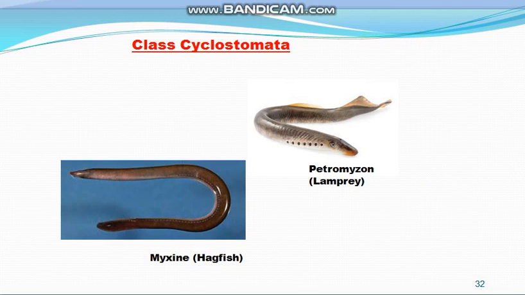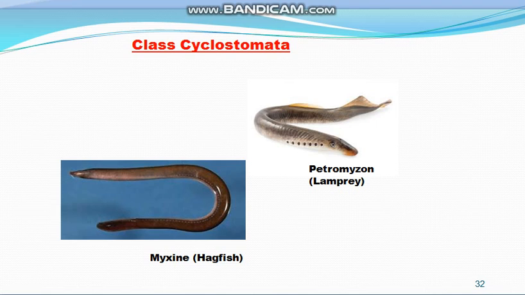And what are its characters? All members are ectoparasites. Ectoparasites means they are parasites on the external body of the host. They clamp their round jawless mouth on the side of a large fish, so they get attached to the large fish with the help of the jawless mouth. They live by sucking the blood of other fishes, so they are known as ectoparasites.